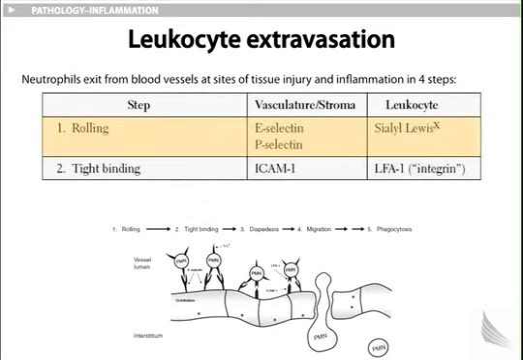Number 1, rolling. The vasculature or stroma will contain E-selectin and P-selectin, and the leukocyte, your WBC, will contain Sialyl-Lewis, which will bind to it. Number 2, tight binding. The vasculature or stroma will contain ICAM. The leukocyte will contain LFA-1, which is a type of integrin.